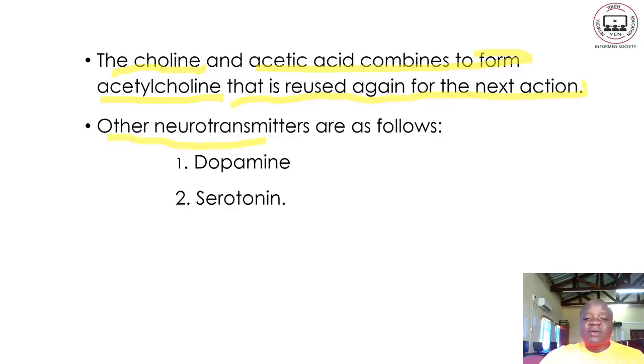Other neurotransmitters are as follows. Apart from acetylcholine as a neurotransmitter, we have these two neurotransmitters again. Number one, we have dopamine. Number two, we have serotonin. Those are the neurotransmitters apart from acetylcholine. Next page.